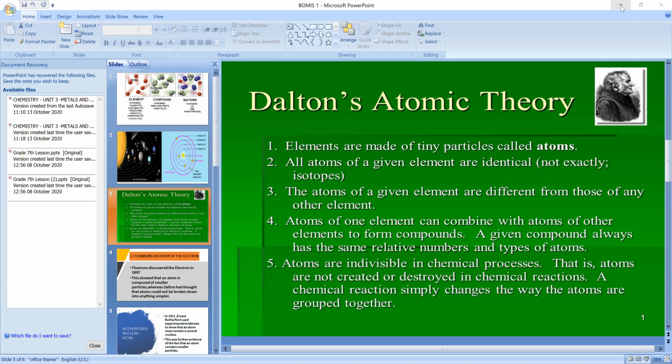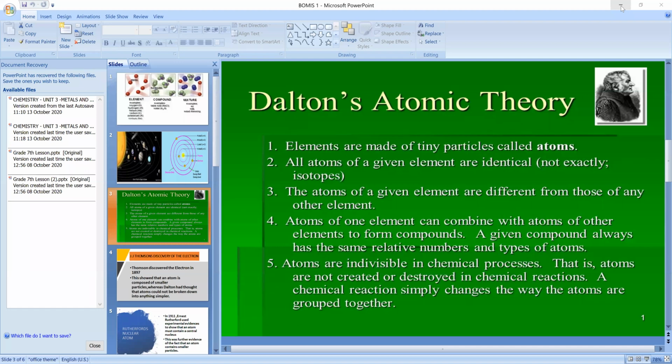What is the third point, children? The atoms of a given element are different from those of any other element. So what is the meaning of this point? Nitrogen element is there, carbon element is there, so the atoms of both are different from each other. The atoms of nitrogen are different from the atoms of carbon. The atoms of carbon are different from the atoms of oxygen. The atoms of oxygen are different from the atoms of phosphorus.